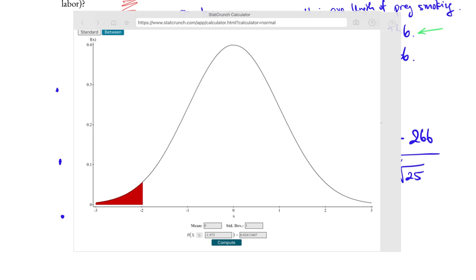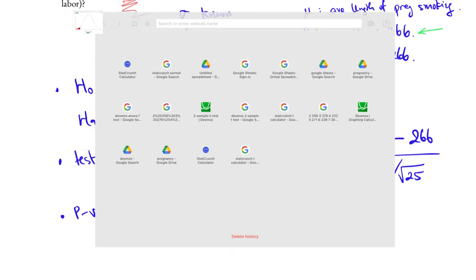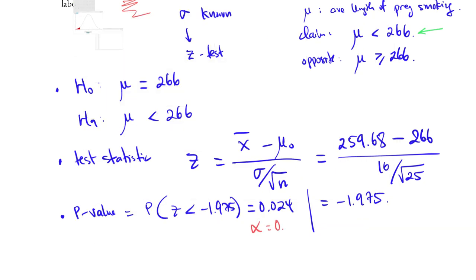We then compare it to the significance level alpha, which was not given, so we would use 0.05. This value is less than alpha, therefore we reject the null hypothesis. If we reject the null hypothesis, then we would support the alternative hypothesis, but the alternative hypothesis is the initial claim, so we support the initial claim.